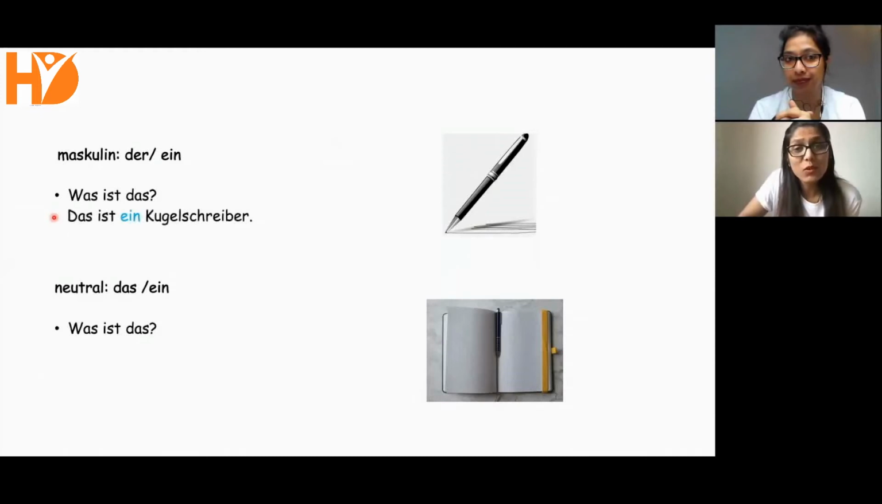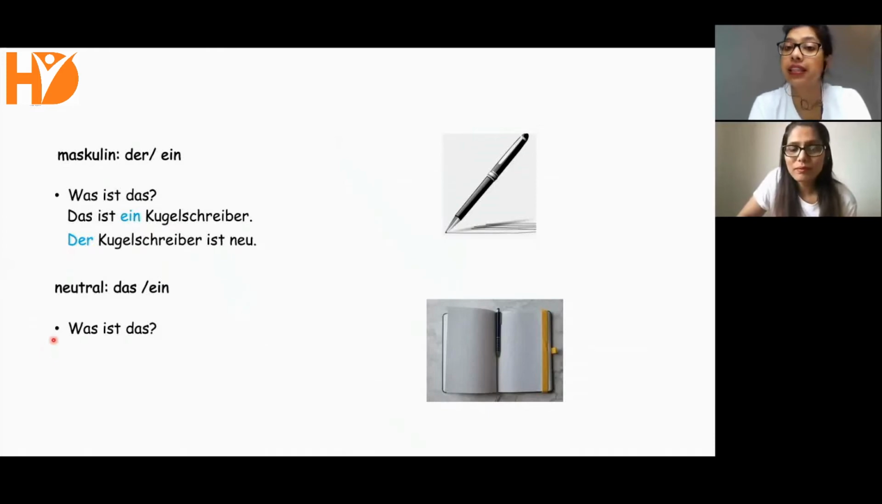Das ist ein Kugelschreiber. Der Kugelschreiber ist neu. So the first sentence is defining the pen in general terms. So unbestimmte Artikel, das ist ein Kugelschreiber. Kugelschreiber is masculine. Ein Kugelschreiber. Talking about this pen particularly, we will say der Kugelschreiber ist neu. This one is new. Let's see the next example.